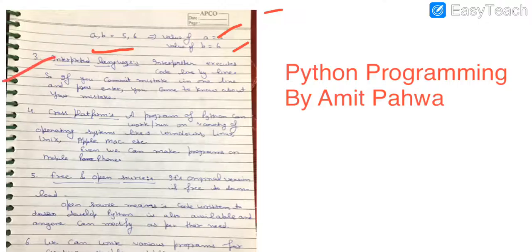Next advantage is that it is an interpreter based language. I have already told you the meaning of interpreter, that it executes or translates the program written in a high level language into binary line by line. After ending or terminating each line, you will get the notification of an error if you have made one in your program. Thereafter, cross platform language.